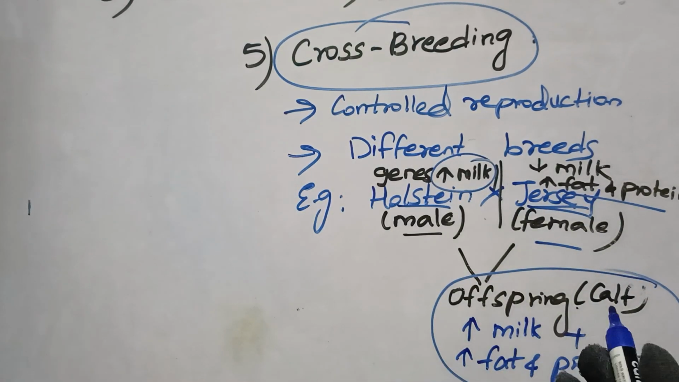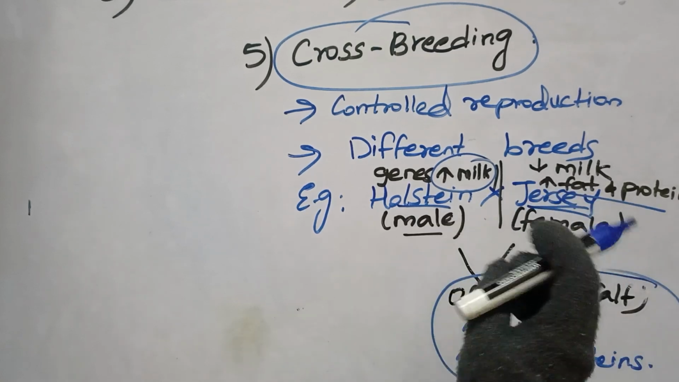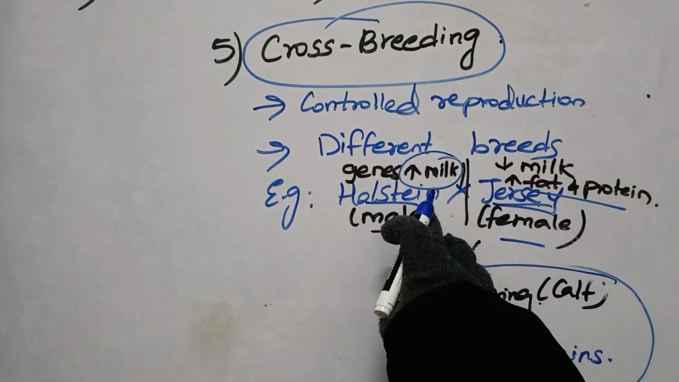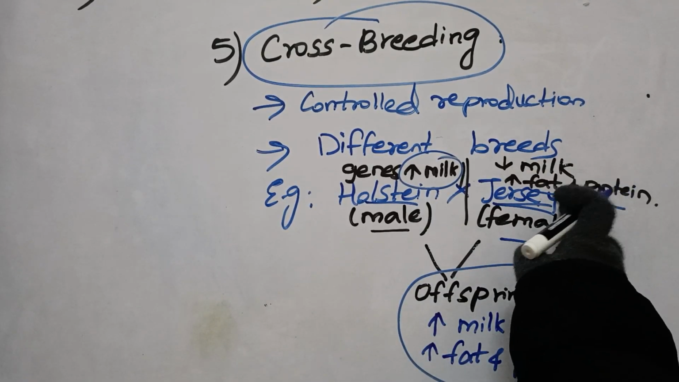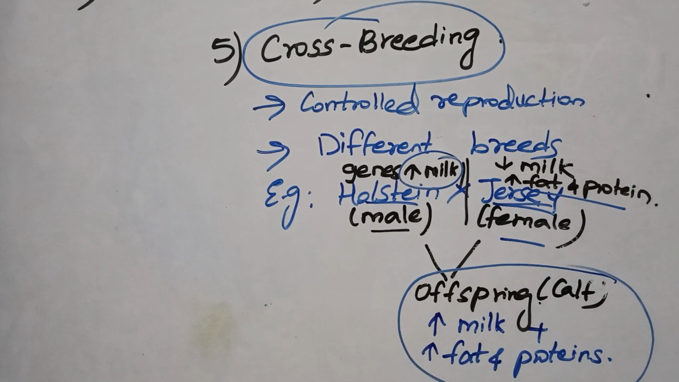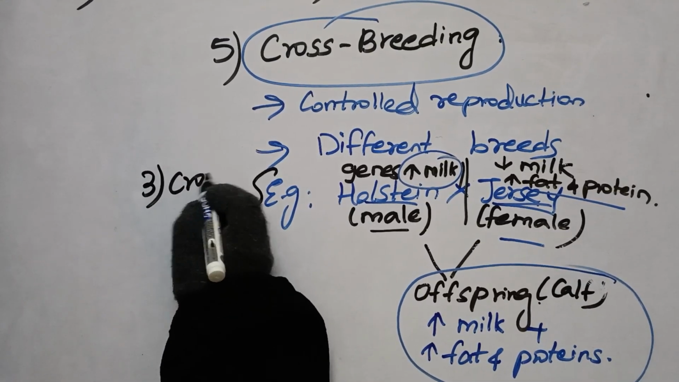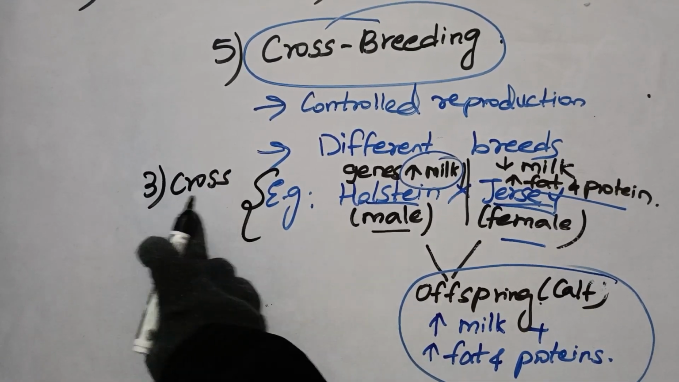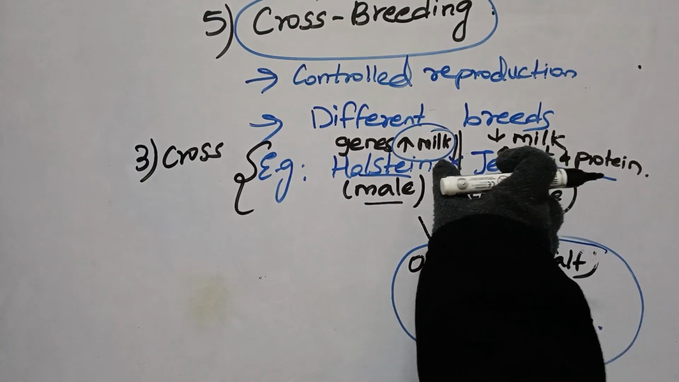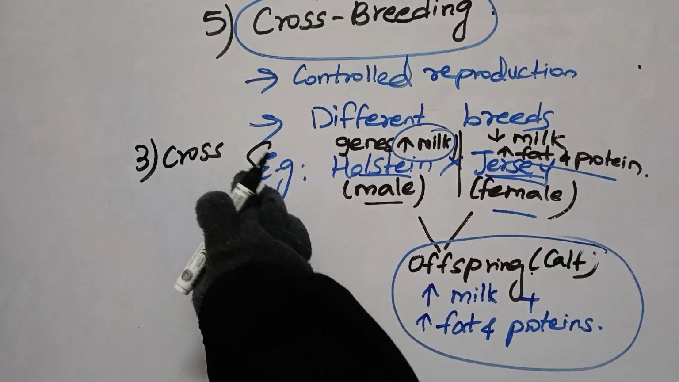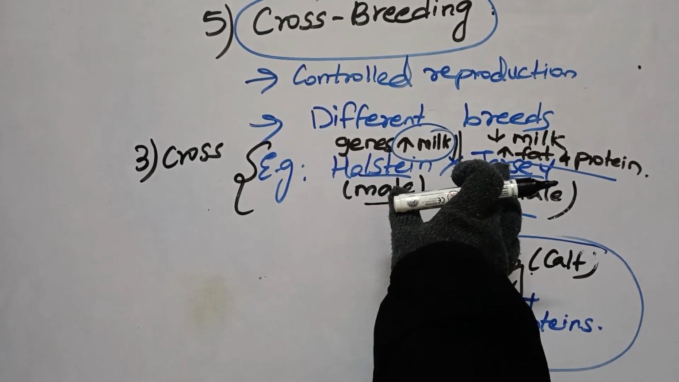So when a human selects this Holstein male and is ready to club him with a Jersey female, this combination is called a cross. The third point: this combination is known as cross. Combining, like Holstein into Jersey, is known as cross. So ultimately, cross is talking about combining or combination.